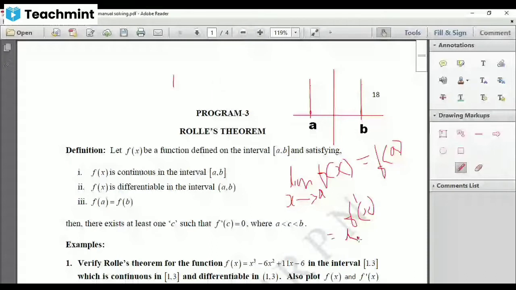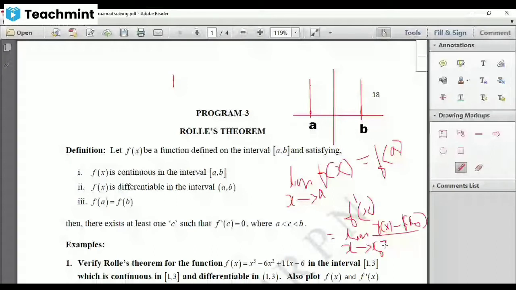This is the slope formula, the line joining two points: limit as x tends to x naught of f of x minus f of x naught divided by x minus x naught.